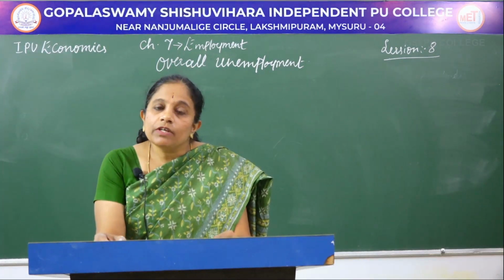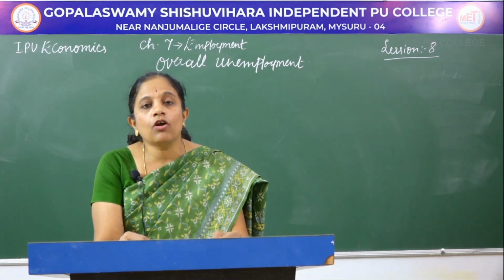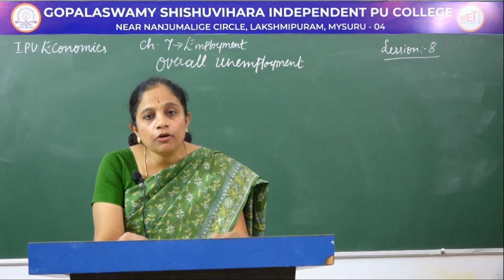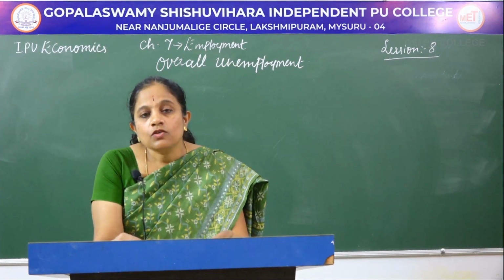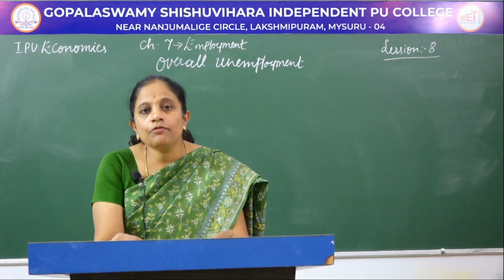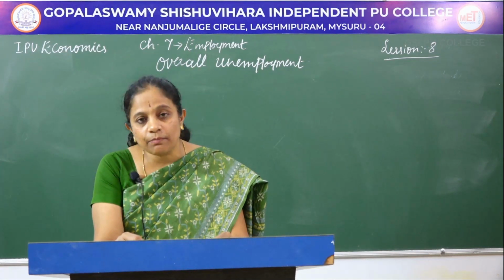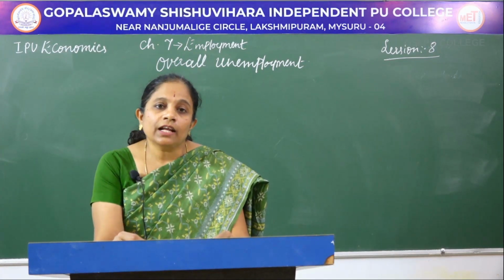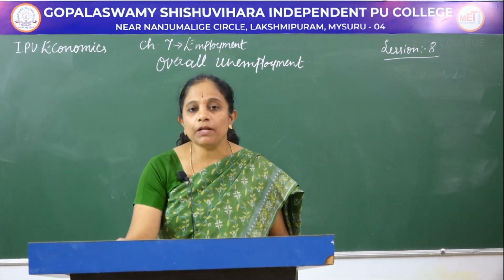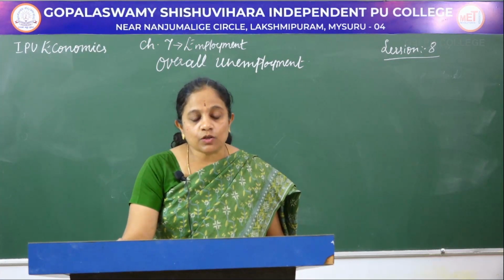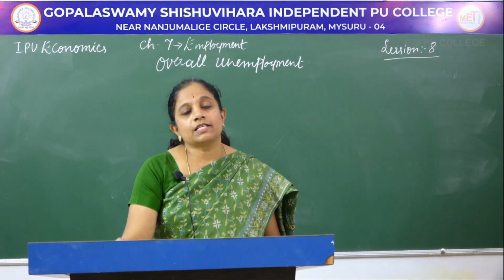In our previous session, we discussed that only 6% of the population in our country are involved with the formal sector, and 94% of the working population are involved in the informal sector. So you all have learnt about the causes for informalization also. The causes are that the agricultural earnings are declining day by day, and there is a greater decline in the appointments that are done by the industrial sector, because lots of machineries are replacing the human labor, and also there is a decrease in the growth of the organized sector.